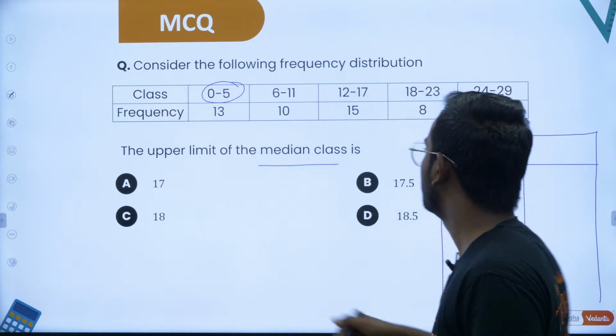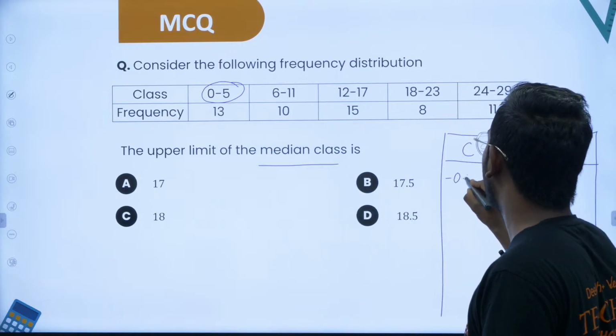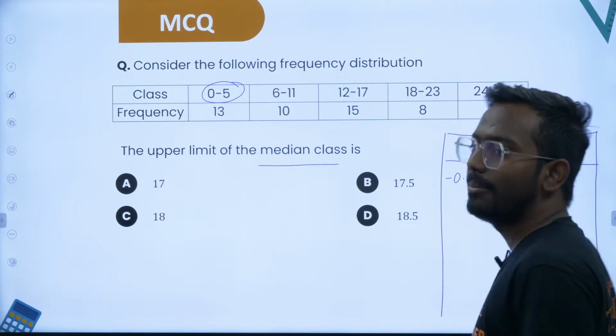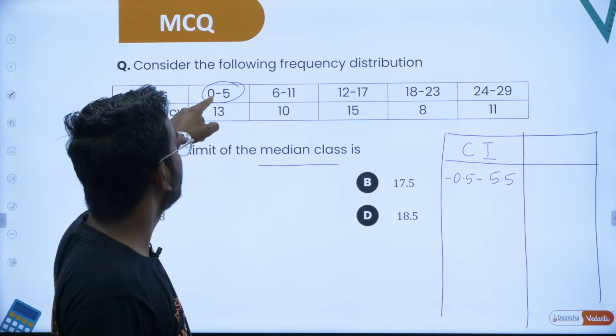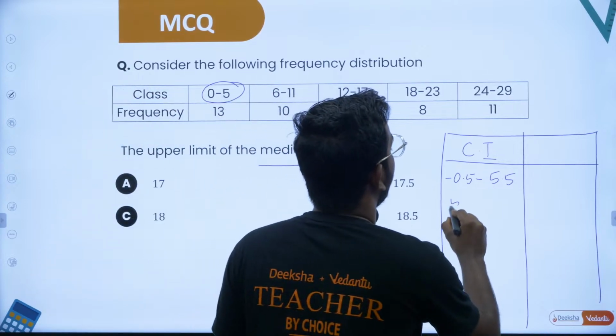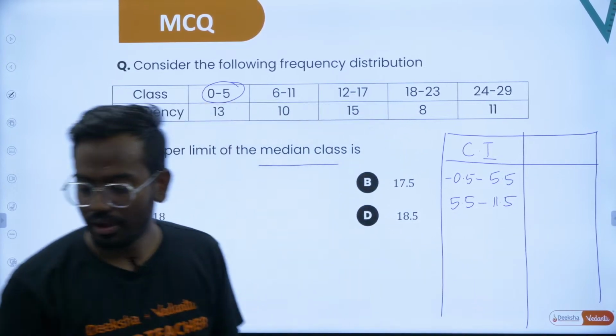If you go 0.5 behind, that is minus 0.5 to 5.5. So I am making it continuous by adding 0.5 after and removing 0.5 before. Here also remove 0.5 before, you will get 5.5 to 11.5.